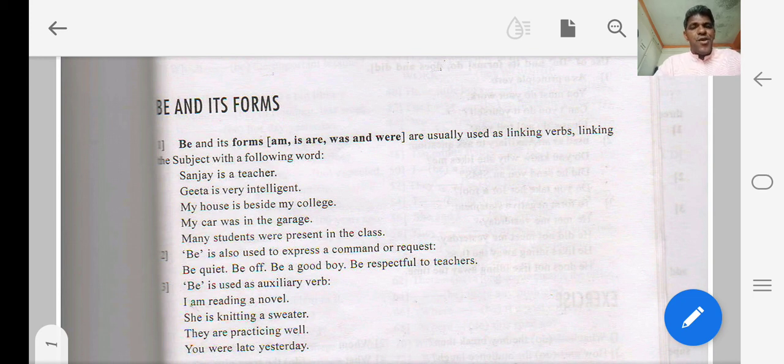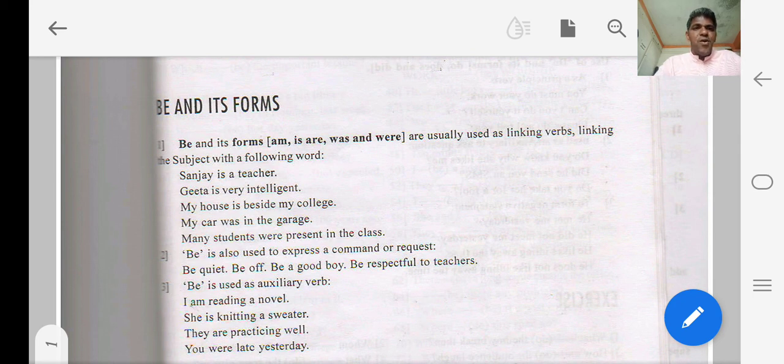So while using forms of to be, one should be very clear about the tense of that sentence, whether the sentence is in present tense or the past tense. And next thing one should understand is whether the subject is first person, second person or third person, and whether the subject is singular or plural. So the use of to be depends upon the subject and number and tense of a sentence.